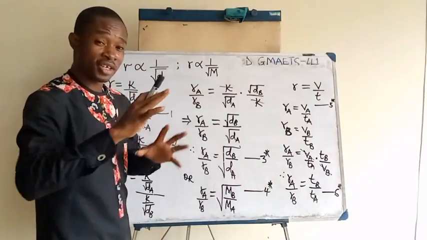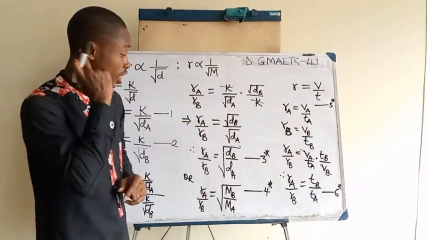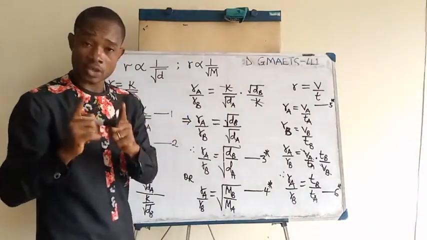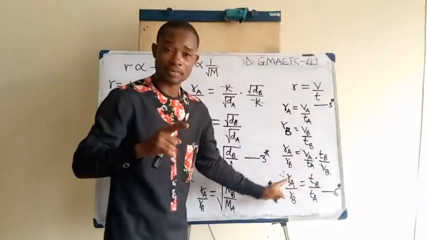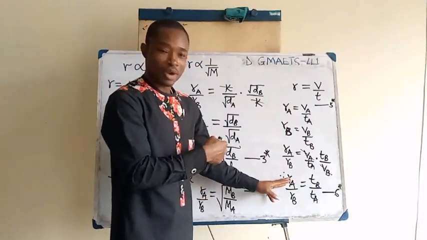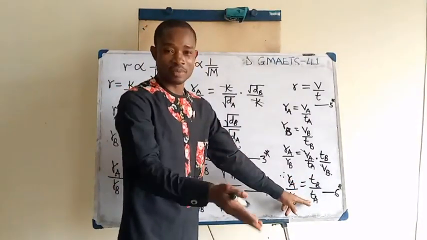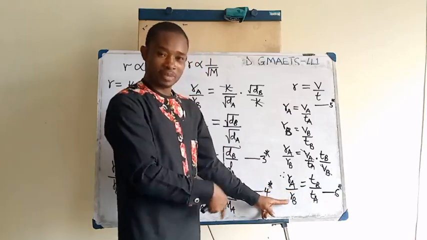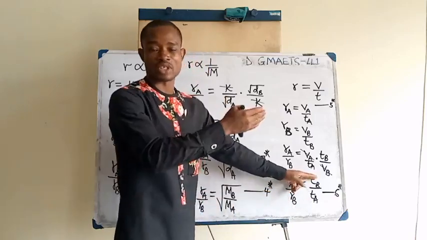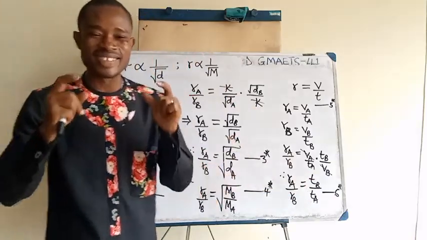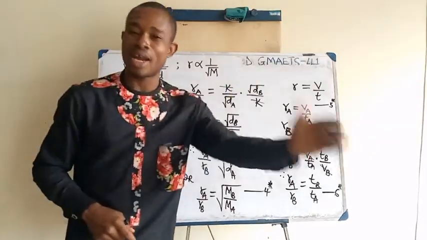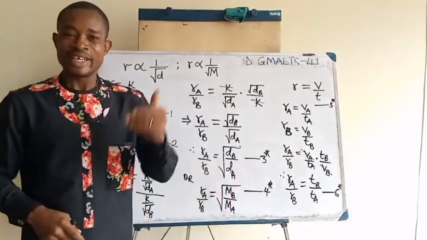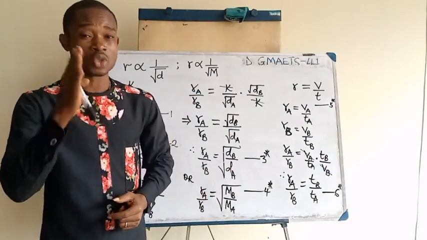Having established this difference that you have to take note of, I would want to state also that the rate of diffusion is inversely proportional to what? Time. Rate of gas A, numerator here, time of gas A, denominator here; rate of gas B, denominator here, time of gas B, numerator here. It simply tells us that rate of diffusion is also inversely proportional to the time of diffusion. Are you getting? Rate of diffusion is inversely proportional to time.